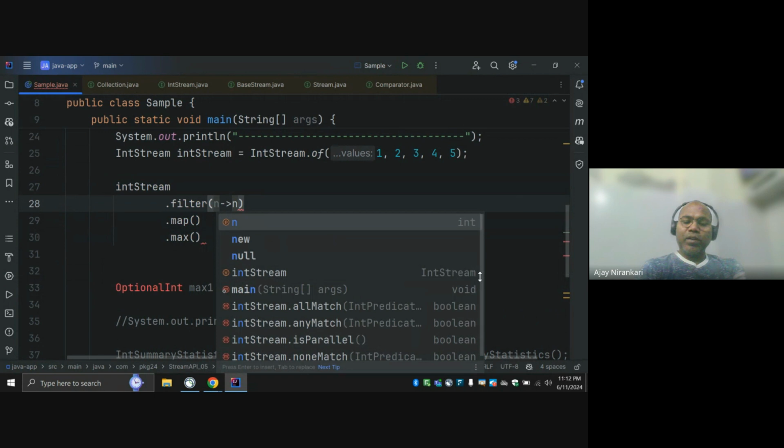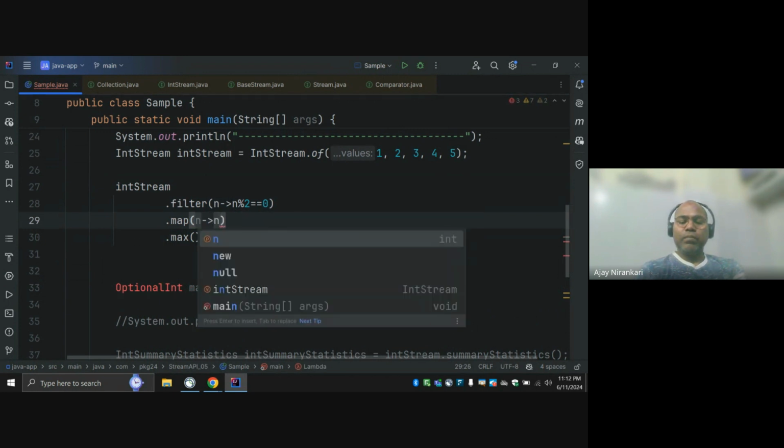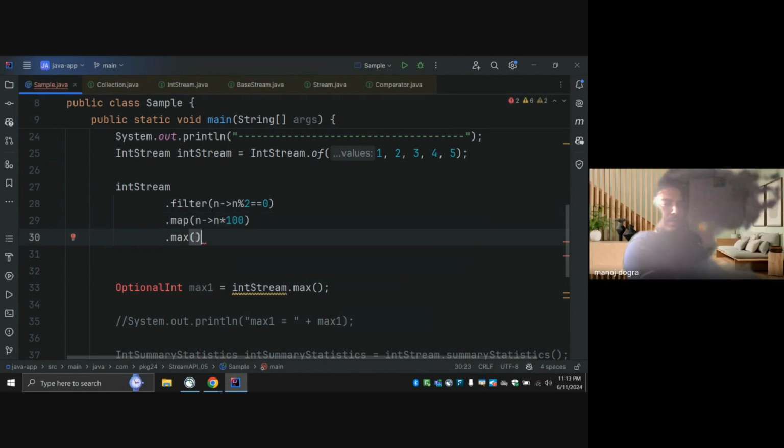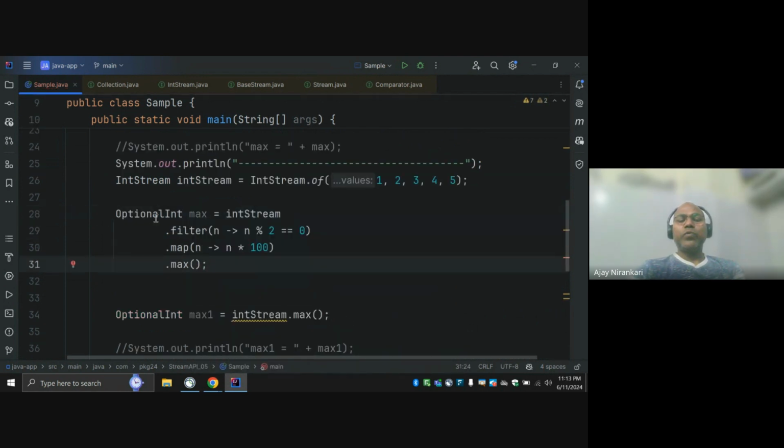Okay, let me talk about something. Let's say a requirement: whatever numbers we have, I want to get only the even numbers. After that, I am going to multiply by 100, and after that I want to find the max. If you assign it to a variable, notice they give OptionalInt. So why is it not giving the integer?